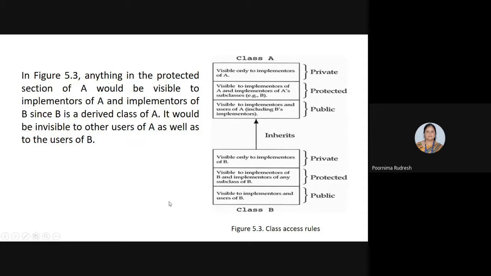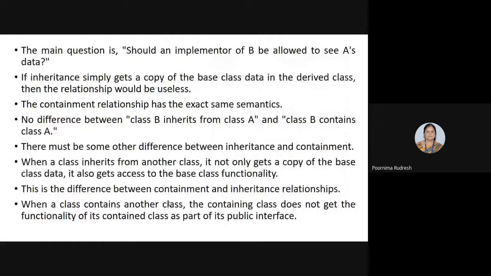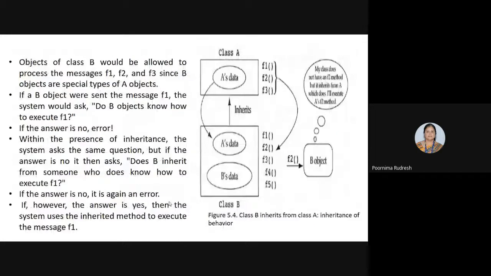So these things I explained in the last class, right? And this was also explained. Suppose here we have two classes, class A and class B, where class B is inheriting from class A. As I said, when we use the inheritance relationship, class B not only gets a copy of the data of class A, but it can also make use of the behavior or the functionality of class A.